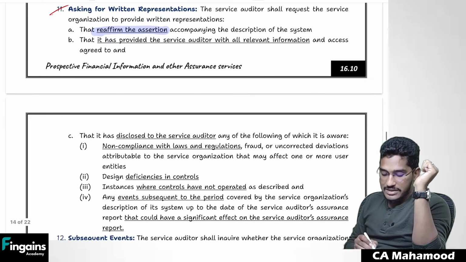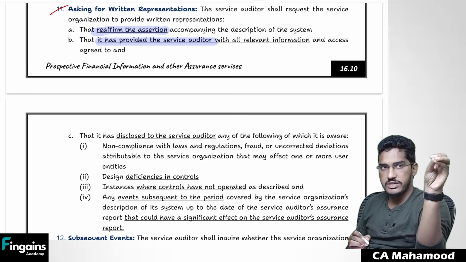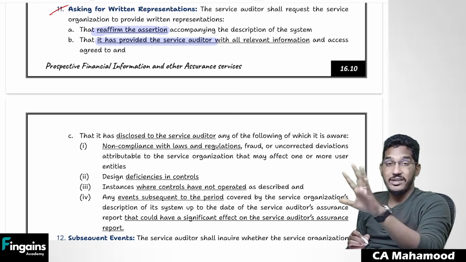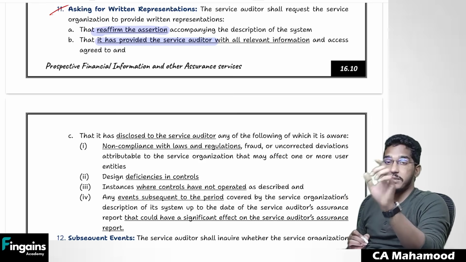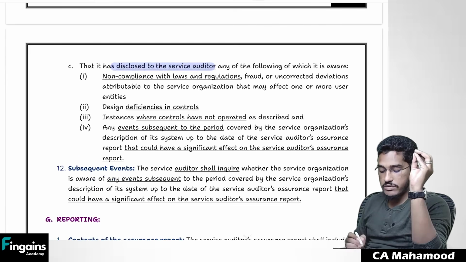And also you should ask the management to give a written confirmation that it has provided the service auditor with all relevant information. Whatever information that is required by the service auditor, all that information has been provided, nothing has been hidden. Ask the management to give a written representation. And also ask a management to give a written representation that they have disclosed to the service auditor, if at all, if any of the below things happened.